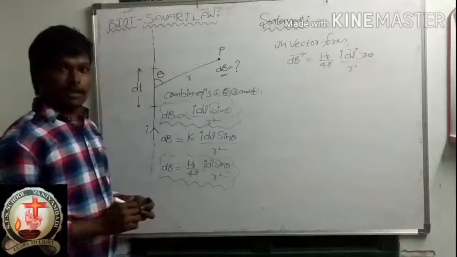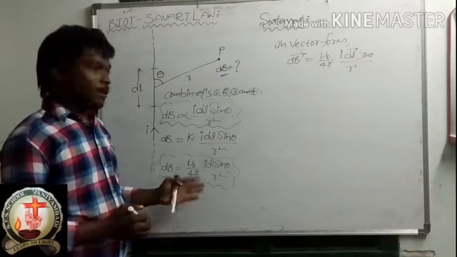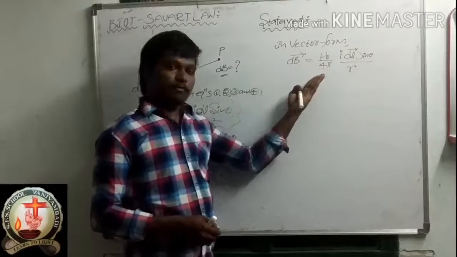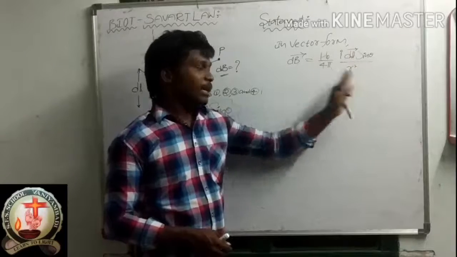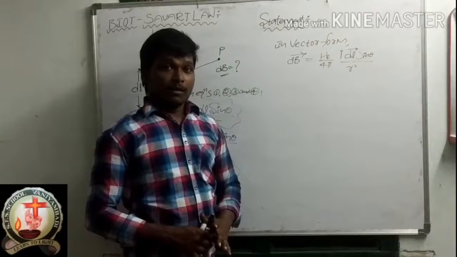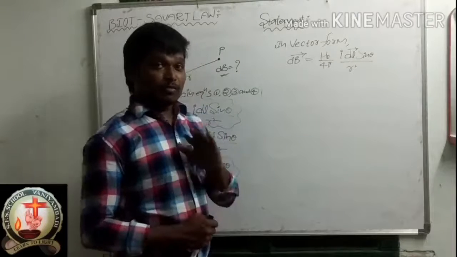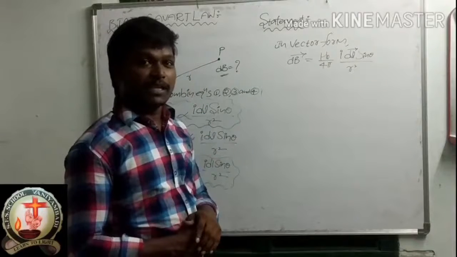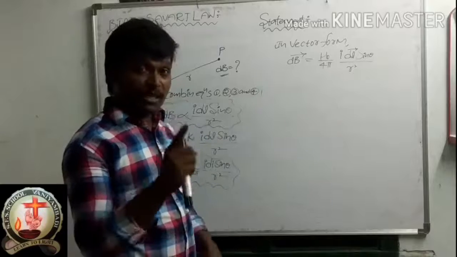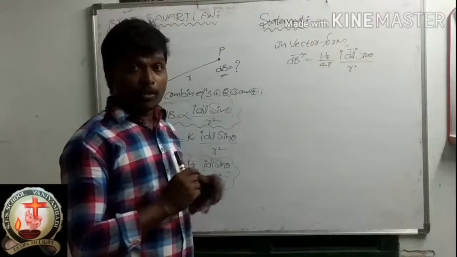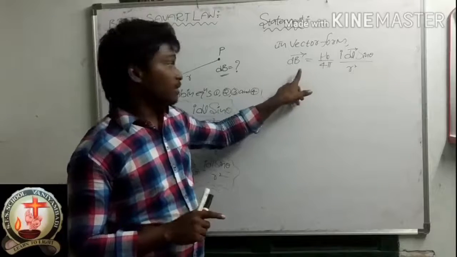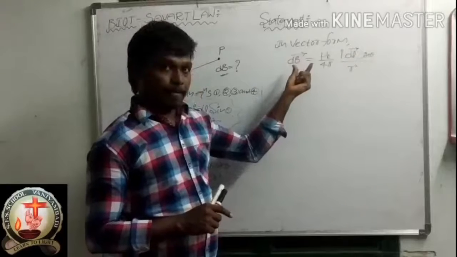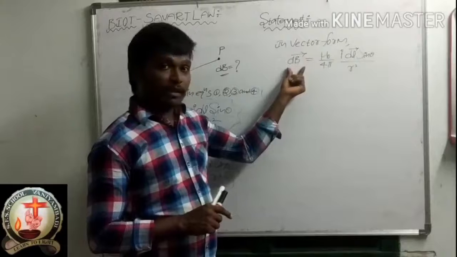So this is the general expression of the Biot-Savart law. After that I wrote in vector form dB bar is equal to mu naught by 4 pi I dl bar sin theta by r square. Okay, but we have to write one more thing here. What? Direction. On the right side we compulsorily have to mention the direction, because this is a vector notation. dB bar, this is a vector. This is the value of this vector, correct? Where is the direction?